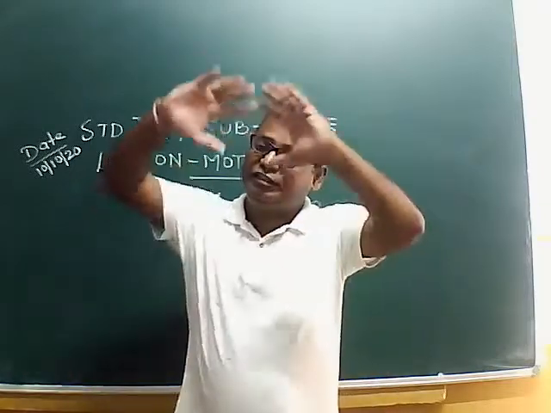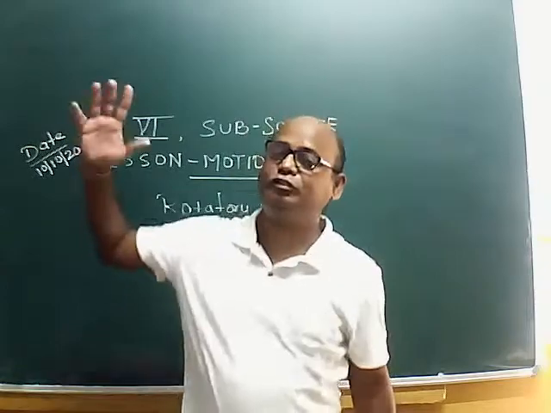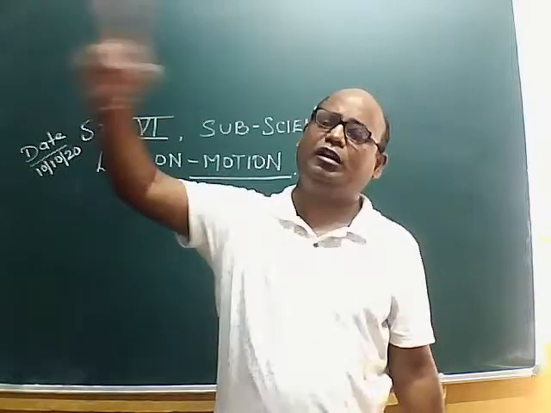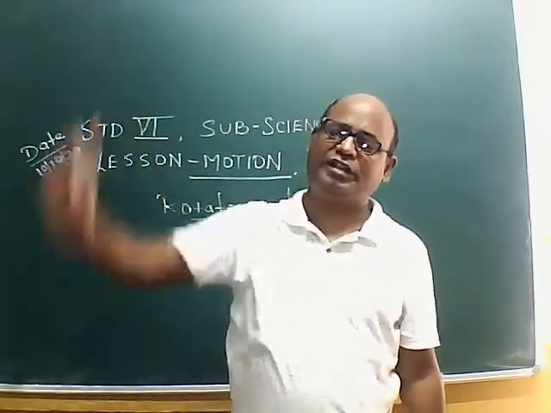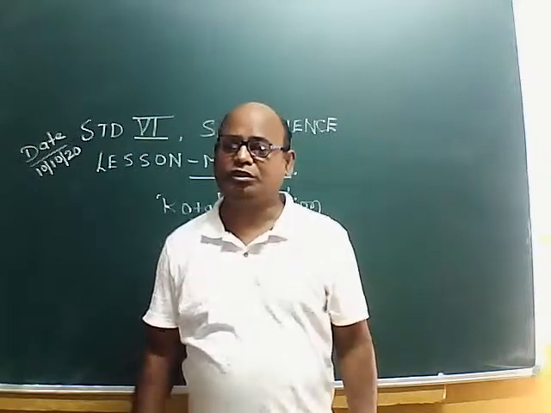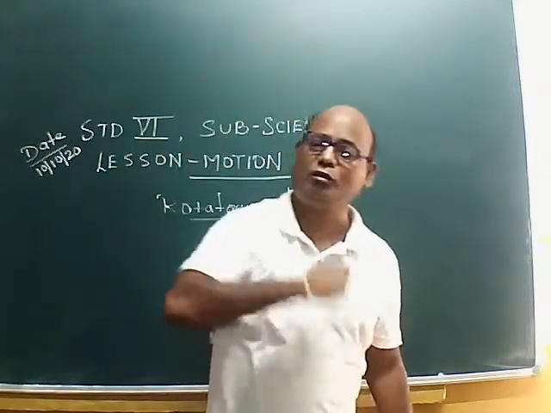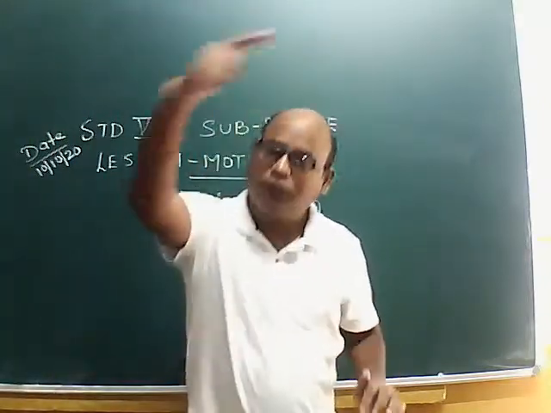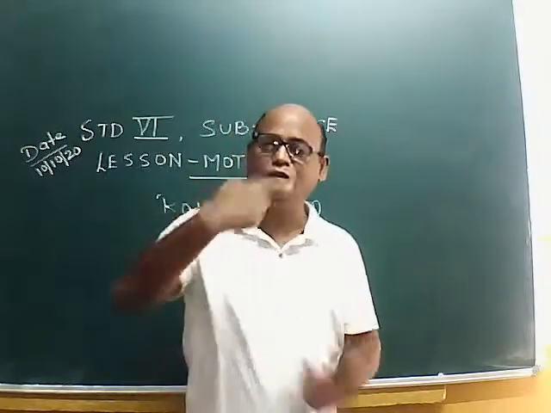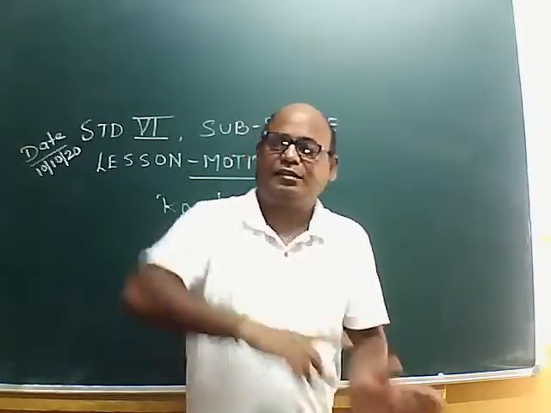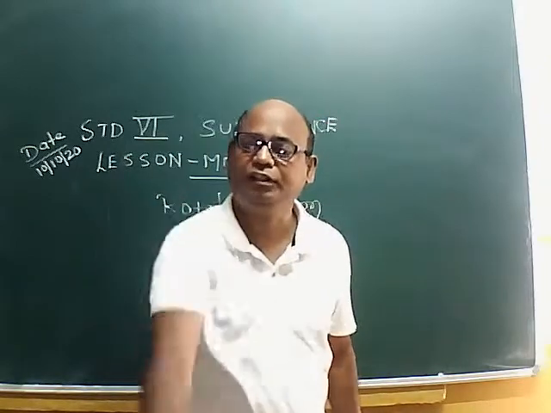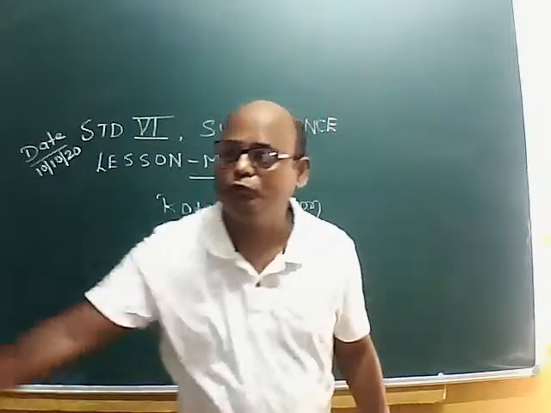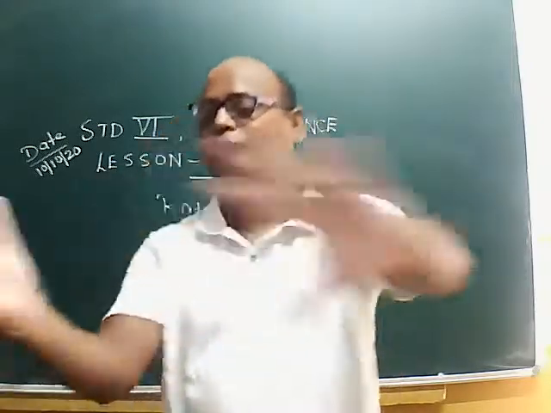But here the body is remaining at the same place. The fan is not going from here to there. It is remaining at the same place, moving around itself, around its rod axis. That is a rotatory motion. Now the merry-go-round will not move from here to here. It will not jump from place to place. The blades will move around themselves, around the central axle, isn't it? So we will find it is a rotatory motion. Steadily it will move around itself only. It will not go from one place to another.